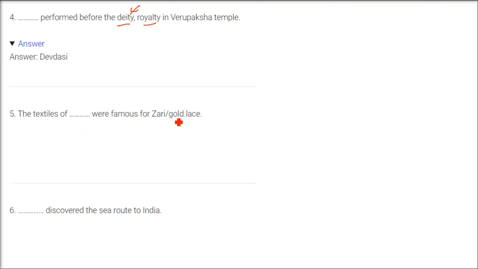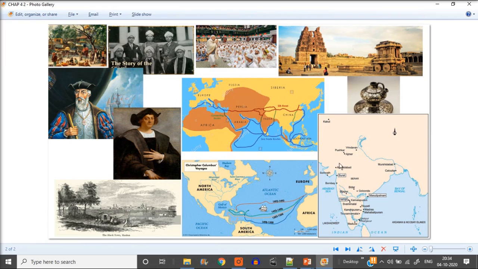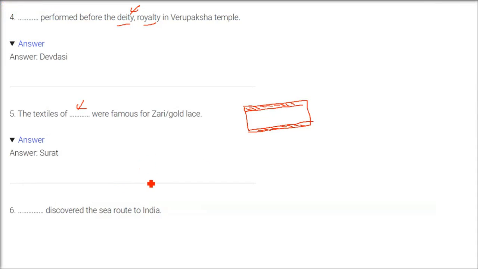The textiles of Surat were famous for zari gold lace. So the textiles, let me show you here. This is the cloth, and the border areas, these are zari and gold laced. So they are very fine, sparkling, with a gold look, and it gives a very good appearance, and it is famous in places like Europe and West Asia also. So the answer is Surat. The textile of Surat was famous for zari gold lace.